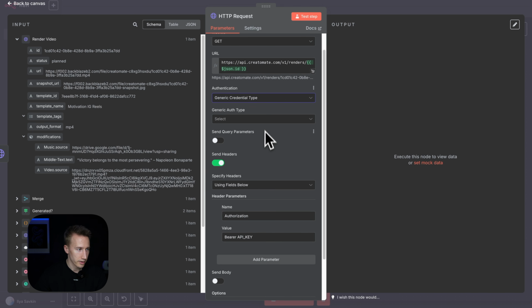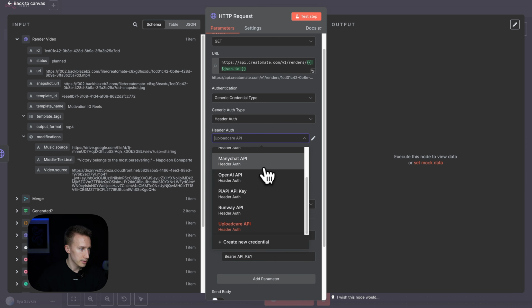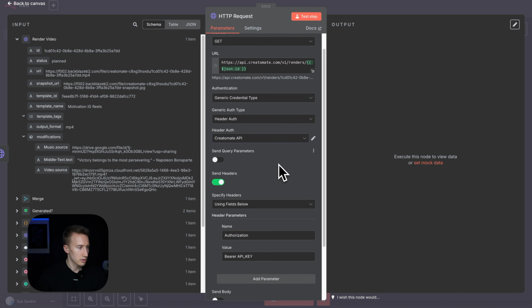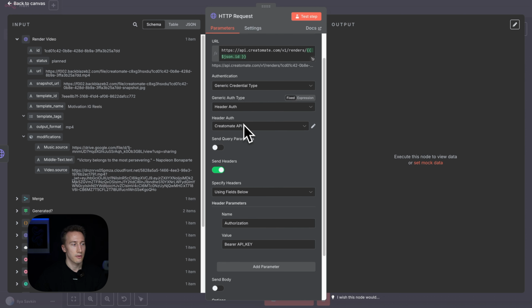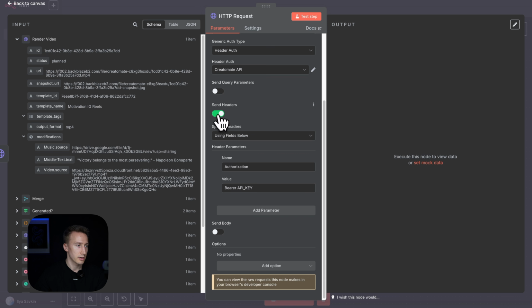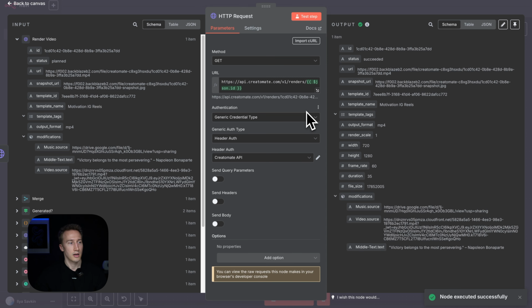Authentication, generic, credential type, header auth, and let's choose Creatomate. Okay, so since we do authentication through header auth, we don't need the headers. Okay, test step to see if it works. And awesome. So we get the status, no errors, perfect.